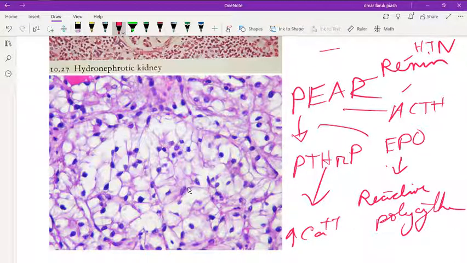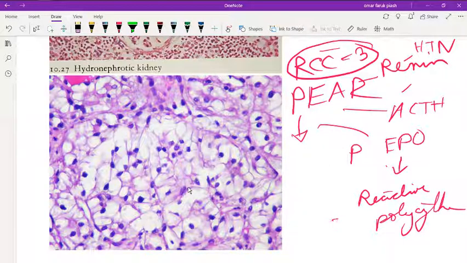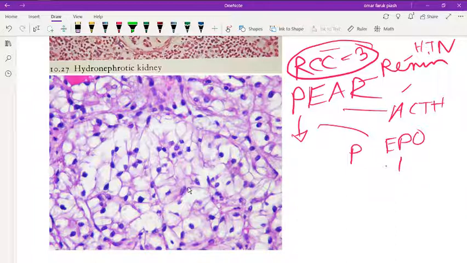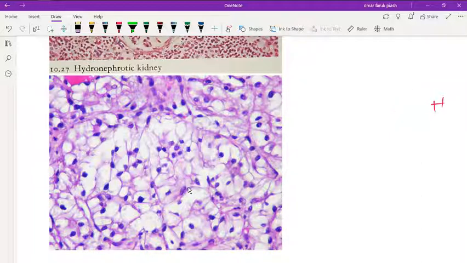And in RCC there is a 3, so the chromosome should be chromosome number 3. In RCC, renal cell carcinoma, you have to do surgery and immunotherapy. There is no chemotherapy or radiation therapy, because in here chemotherapy and radiation therapy are resistant.